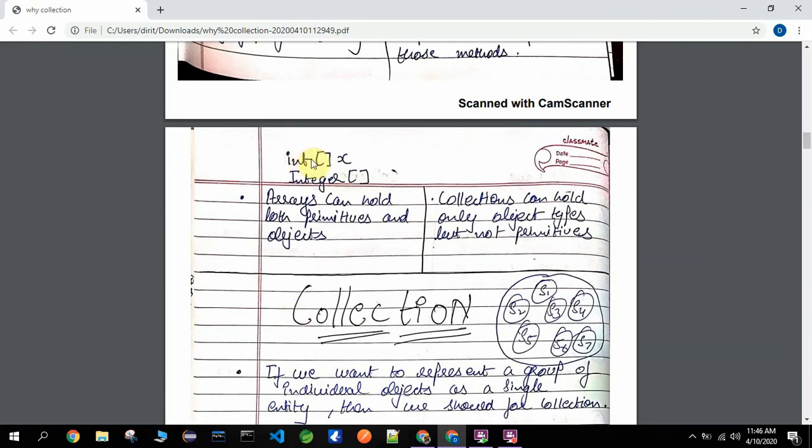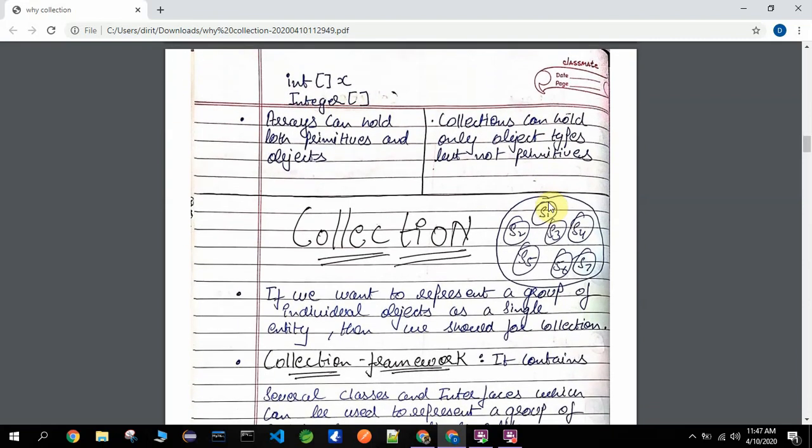So we can create arrays like this with Integer, and also with primitives. Arrays can hold both primitives and objects. Collections can hold only object types, but not primitive types.